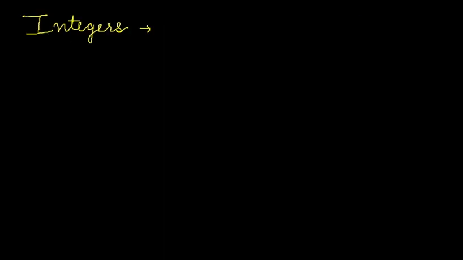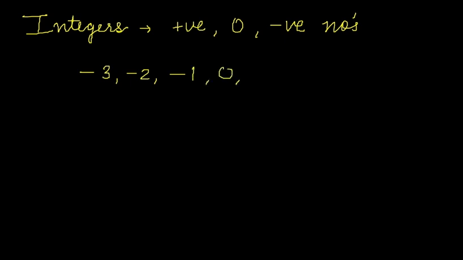Heading on to the next topic, integers. Integers include positive numbers, 0 and negative numbers. They include minus 3, minus 2, minus 1, 0 and 1. Now let us do some operations on integers. First operation is addition. Minus 2 is added to 3. It yields 1, which is also an integer.